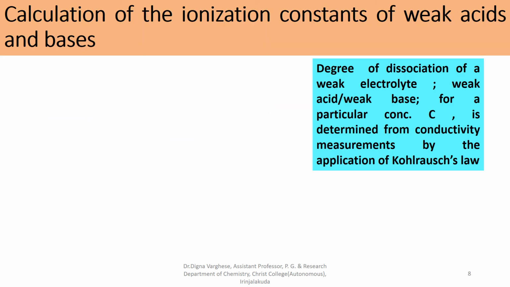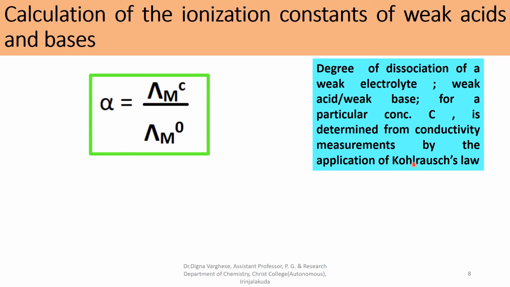The third application of Ostwald's dilution law is the calculation of the ionization constant of weak acids and weak bases. Suppose the degree of dissociation alpha of a weak electrolyte, a weak acid or a weak base, for a particular concentration C is determined from conductivity measurements by the application of Kohlrausch's law, which we have already discussed.